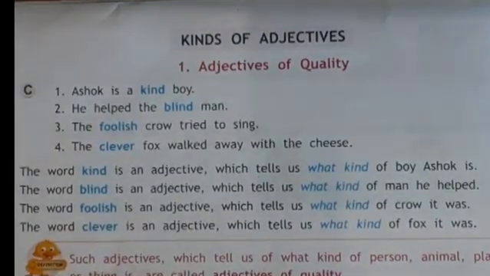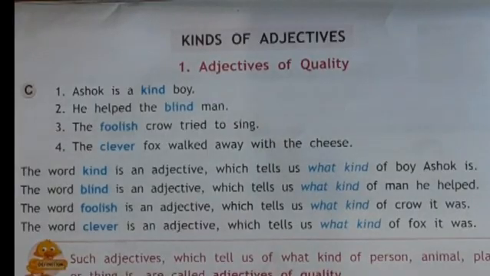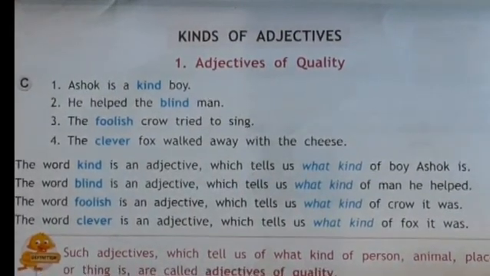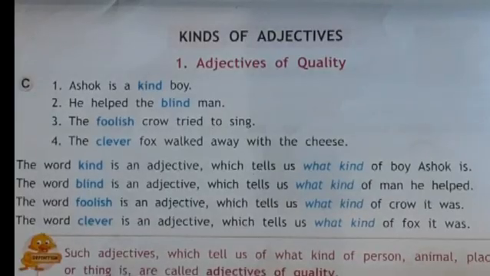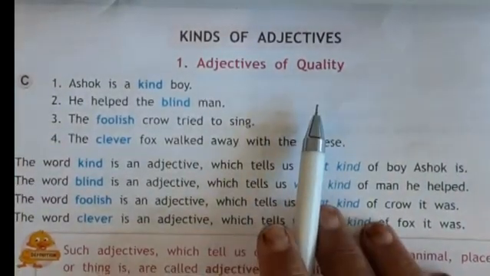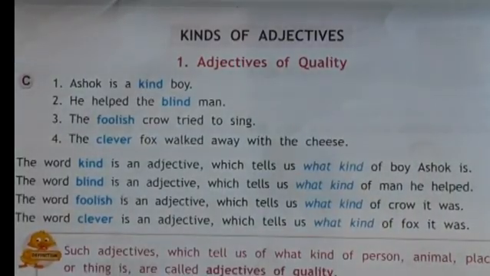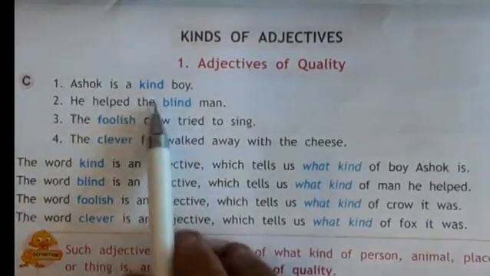Now we will see kinds of adjectives. So we have 5 kinds of adjectives here. First one is adjective of quality, then we have adjective of quantity, then adjective of number, then demonstrative adjective and then interrogative adjectives. First of all, we will look at adjectives of quality. Here we have some sentences.